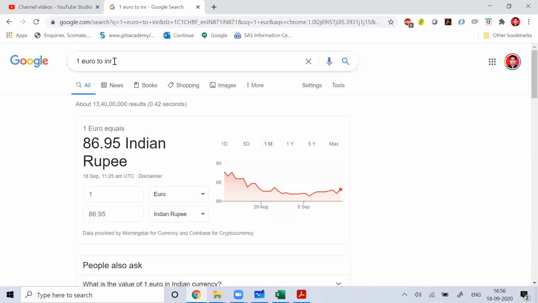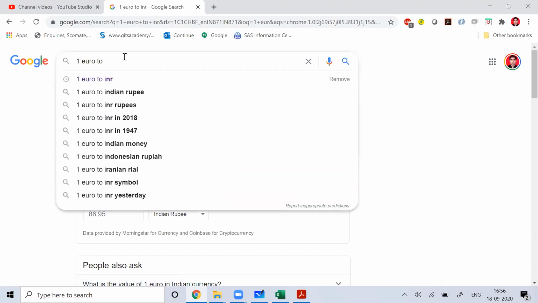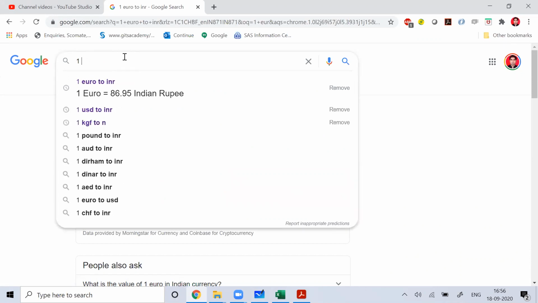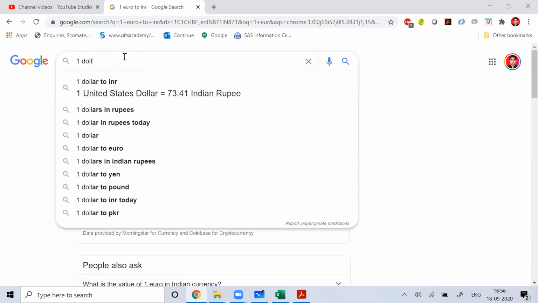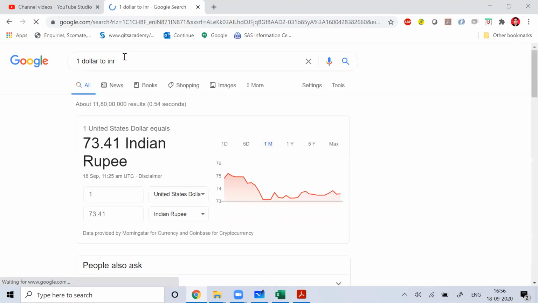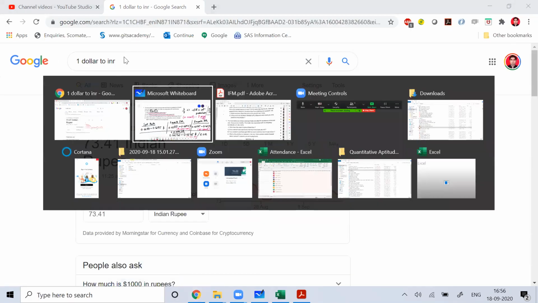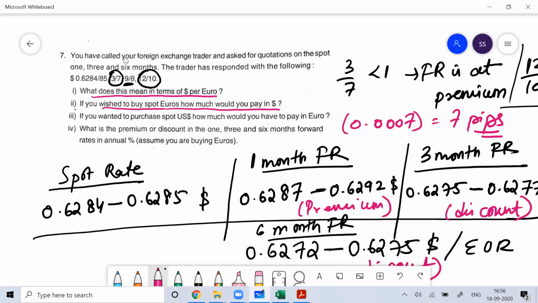Why have they given me that, which is 73? So euro is a stronger currency. Whatever they have given, we have to do that. Okay, so they can't give in decimal. 1 euro. So 1 euro is equal to how much dollar? That should be more than one. Anyway, whatever they give, we have to do.